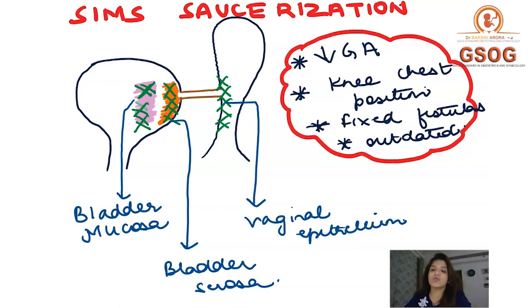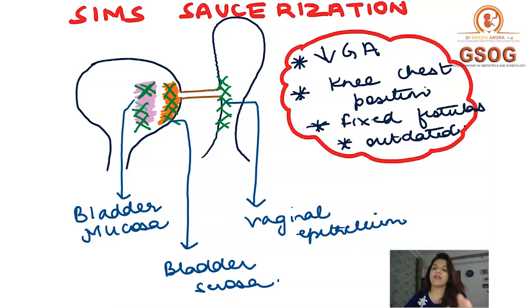Why it is called Sims saucerization is because suppose you have a cup and saucer stand, have you seen how you place the saucers in that stand? You place them one after the other, right? So like you place your saucers in a stand, here also you will get 3 circumferential incisions. From inside to outside, they will be on the bladder mucosa, on the bladder serosa, and on the vaginal epithelium, right? Now, what you have to remember about Sims saucerization is that you are going to do it under general anesthesia, number 1. Number 2, the best position of the patient for doing this surgery is the knee chest position.